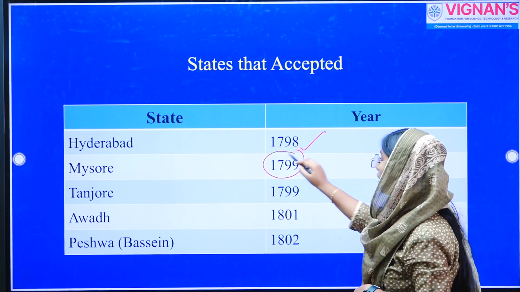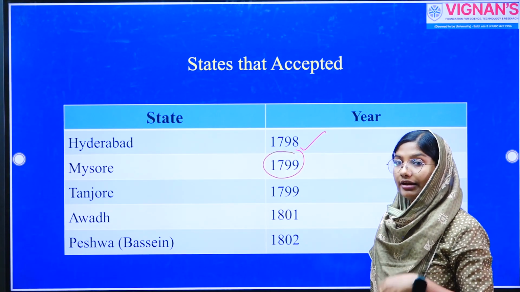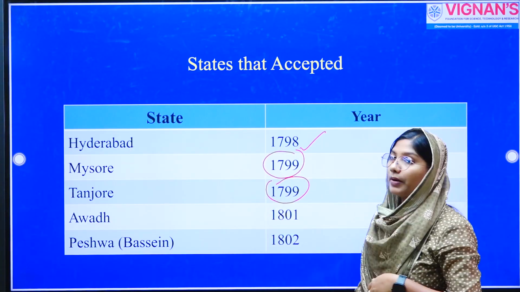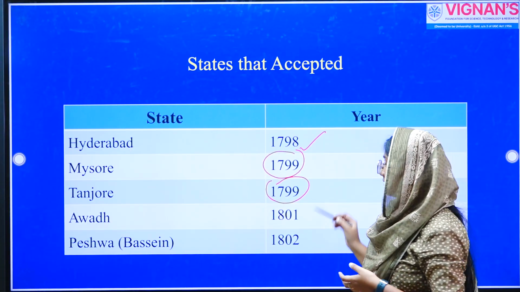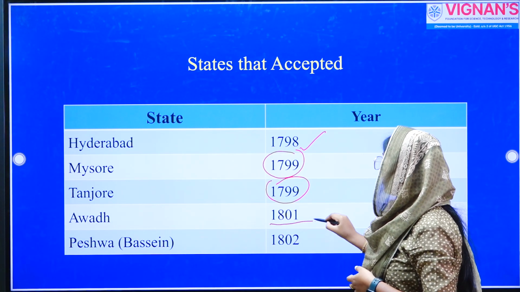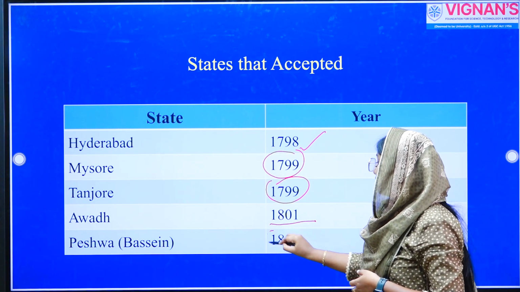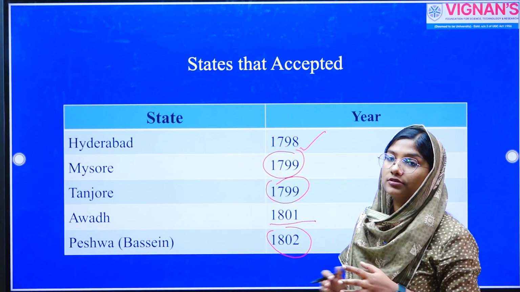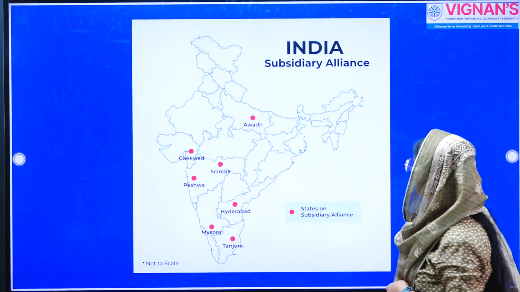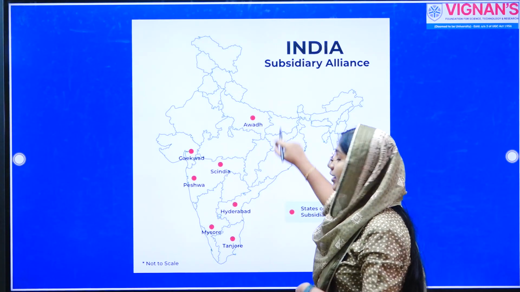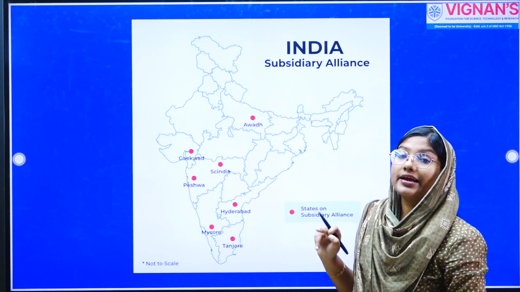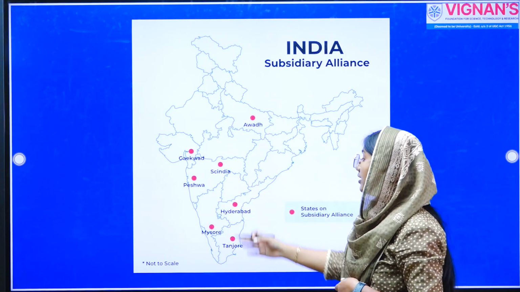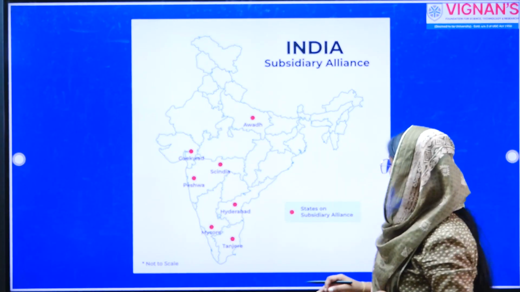So Mysore became a part of this treaty in the year 1799 after the Fourth Anglo-Mysore War. Now, Tanjore became part of this policy in the year 1799. Awadh became a part in the year 1801, and Peshwa Bajirao II agreed to sign this treaty of subsidiary alliance in the year 1802. If you look at this map, you can see the major states who agreed to sign this treaty of subsidiary alliance, including Awadh, Sindhya, Peshwas, Hyderabad, Mysore, Tanjore, etc.